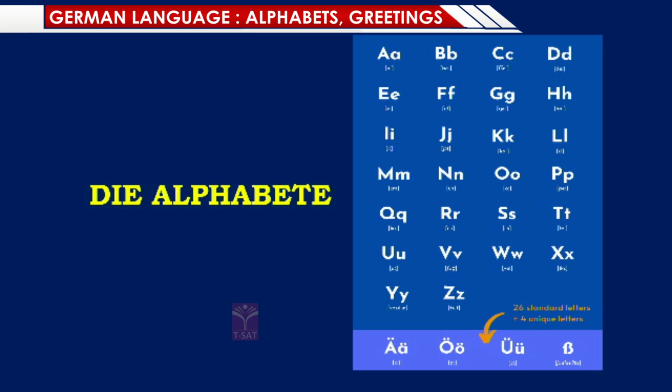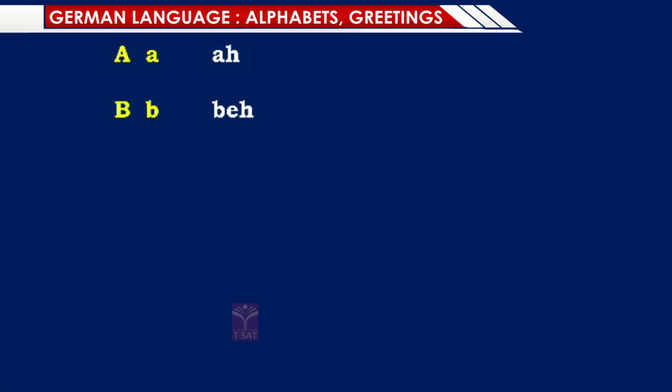Let us now learn the pronunciations of all the alphabets one by one. The first alphabet is pronounced as A. Just like our Indian languages, the same pronunciation. A. Next, Bay. Bay. Just like Bay of Bengal, same pronunciation. The next letter pronounced as Say. Say. Then Day. Day. Sunday, Monday, like that.